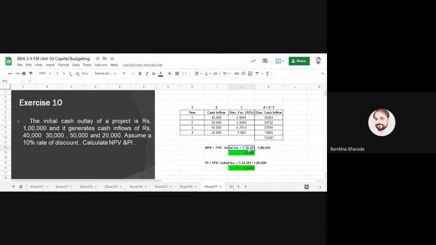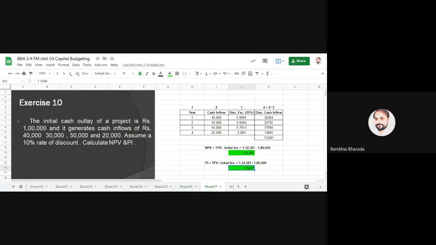So here you can see, in exercise number 10, your total discounted cash inflow is 1,12,381 and cash outflow is 1 lakh. So to find out the NPV, total present value minus initial investment, 1,12,381 minus 1 lakh. Your answer is 12,381. And to find out the PI, only one change: total present value divided by initial investment. Instead of minus, you need to use the division sign. So 1,12,381 divided by 1 lakh, you will get 1.123.